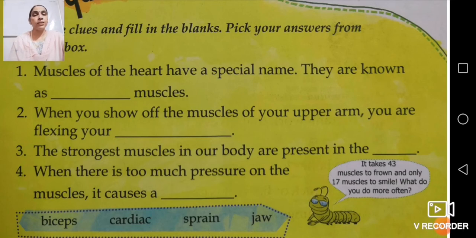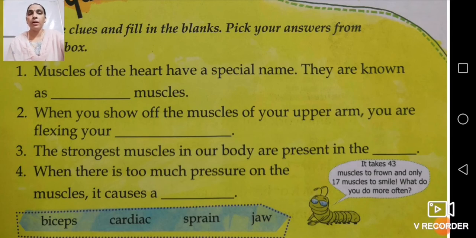That exactly happens when you are not getting a normal sleep, or you are thinking about something and you are under such kind of pressure. So you are going to get a sprain, and that is quite normal. That can happen with anyone, not only smaller children, it can happen with bigger ones also.